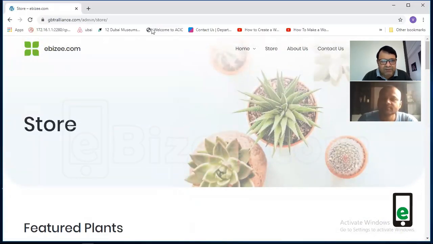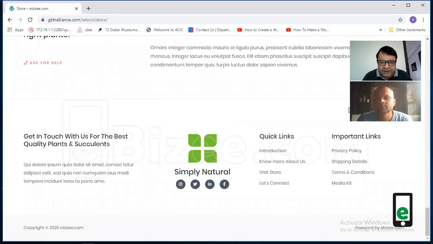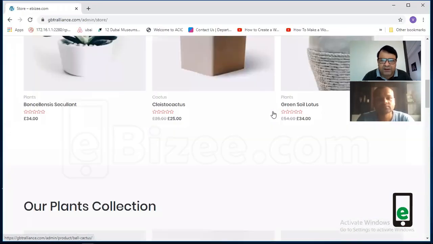Now, I will tell you something very, very important. In a website, if you want to change or improve the website, there are two things. One is the standard header and footer, which is standard for the whole site. It will not change. Any page you open, this header and footer will be there.